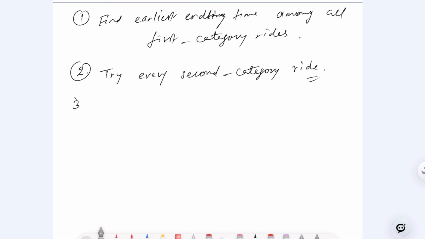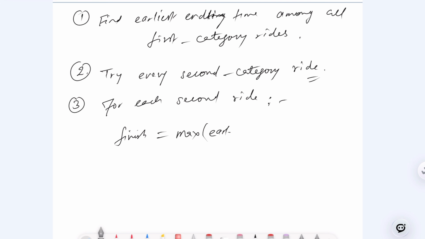Then for each second ride, what you should do, very important thing, you find the finish. So let's say this is your finish, and finish we can find as the max between the earliest first ride end, where it ends, and you know how to calculate that, right?